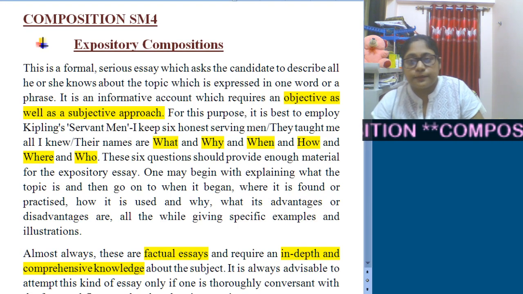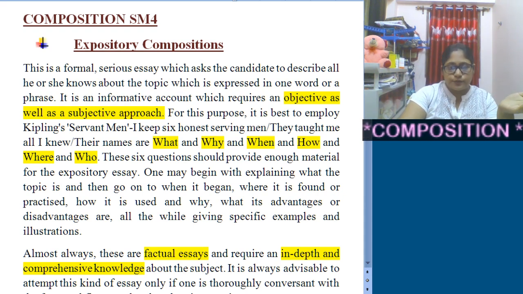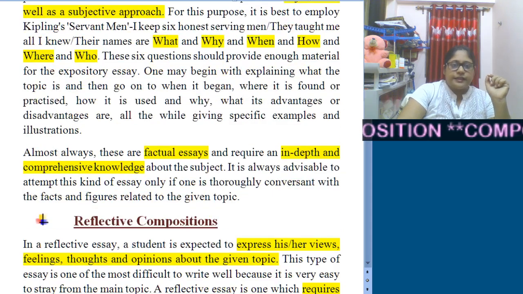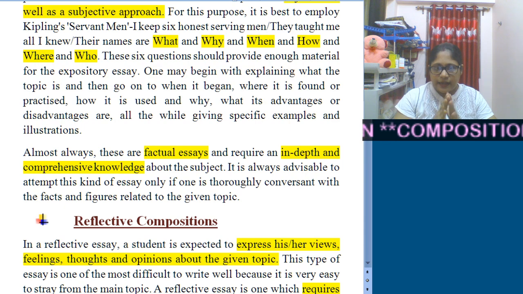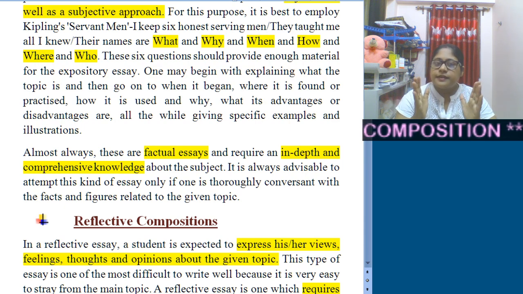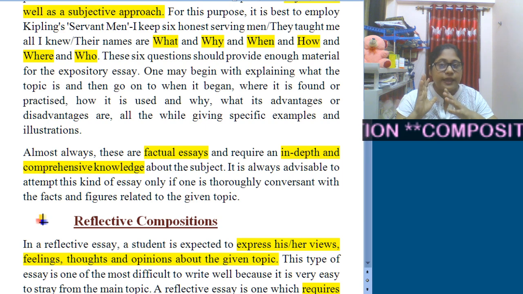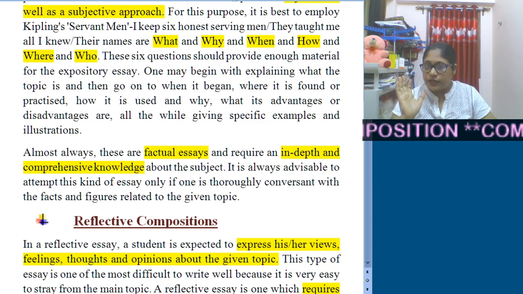You have to explain it elaborately. As I told you, it's basically a factual essay, and it requires in-depth comprehensive knowledge about the subject. Once you are very much sure about the subject, then only you need to go for it, right?